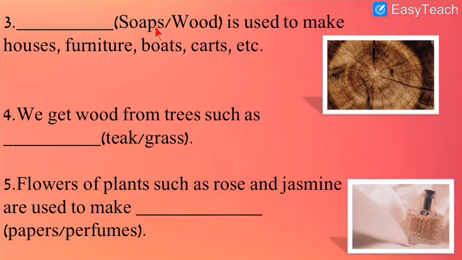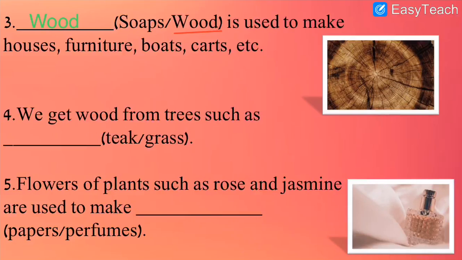We cannot make furniture with the help of soap. It is used for bathing, not for furniture. So wood is the correct answer. Let us write it in the blank. So here I have written wood is used to make houses, furniture, boats and carts. Let us underline the correct answer, wood.